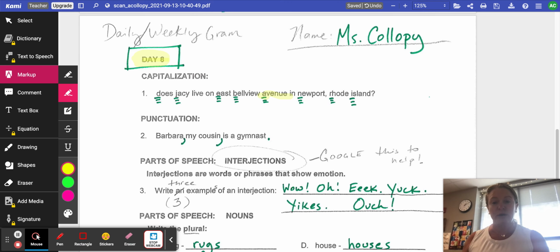Number 2 is a little bit different. Barbara, comma, my cousin, comma, is a gymnast. That's called an appositive. Appositive is going to be one of our code words today. You should put it at the bottom of your paper. Appositive.